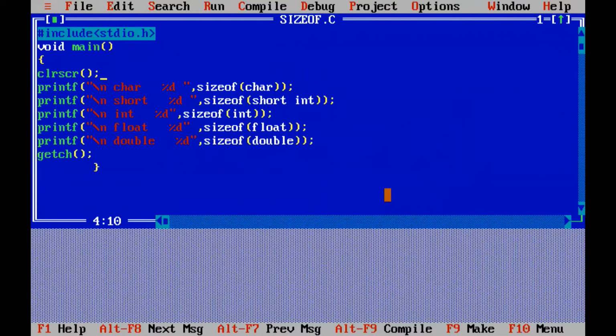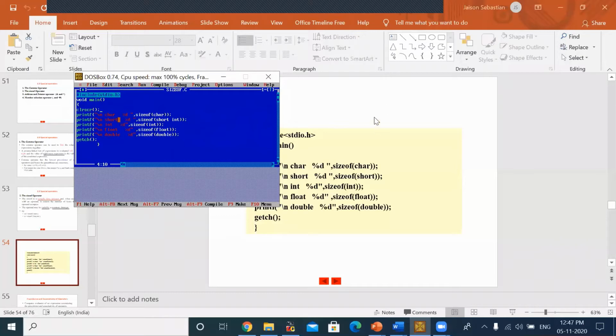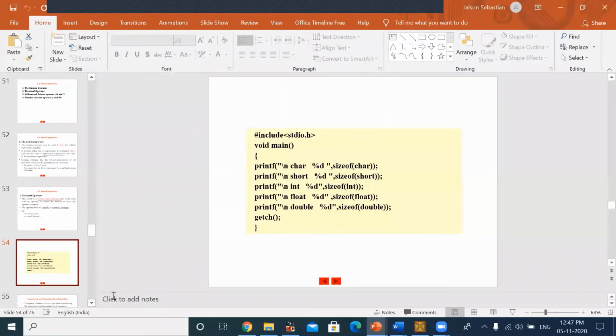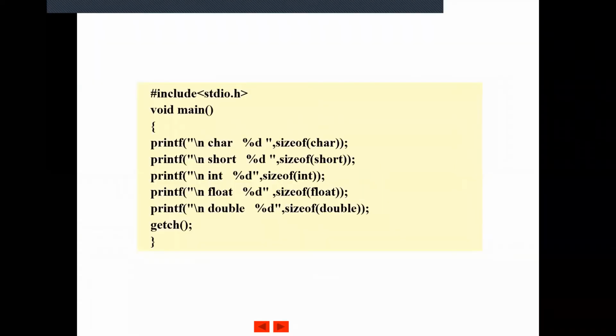You can execute this in your system for all the data types. Later on, for all the data types you have studied, you can run the program and send me the output. So that is over. The sizeof operator is also over. Now we will see the next topic.